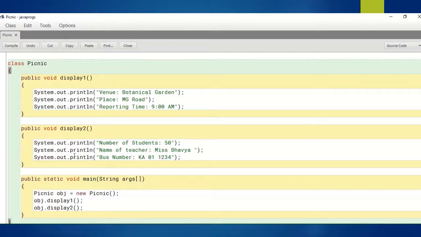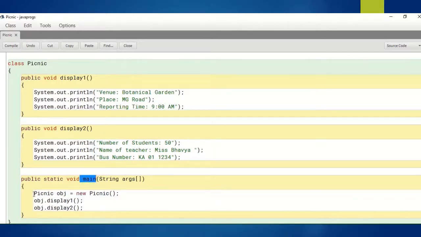Now we have member methods inside the class picnic, so let us create an object for the class picnic. We have to create an object for the class picnic in the main method. After writing these two member methods, we have to include a main method, public static void main of String args.